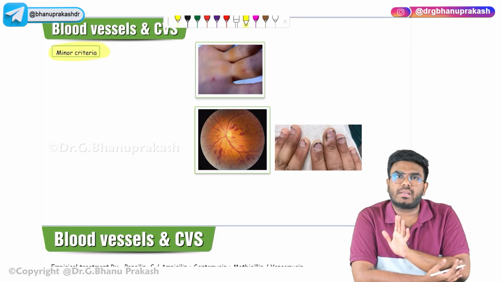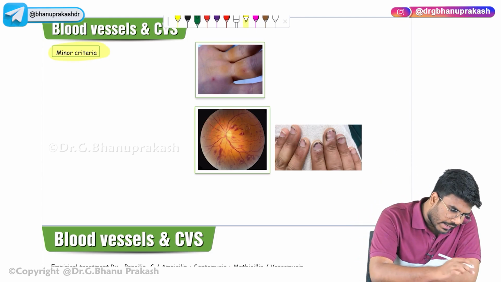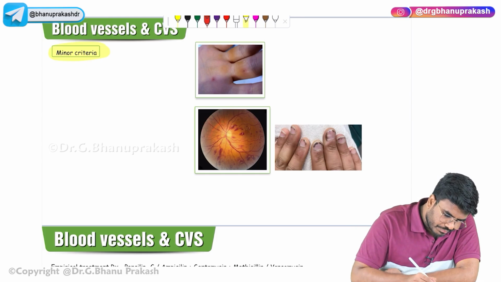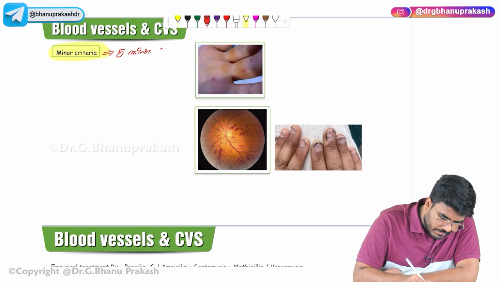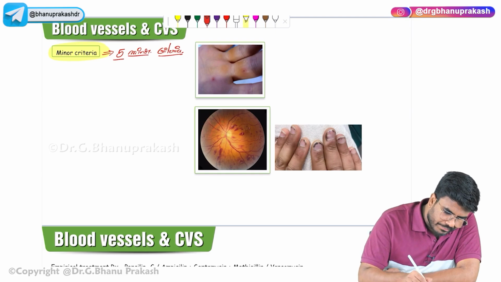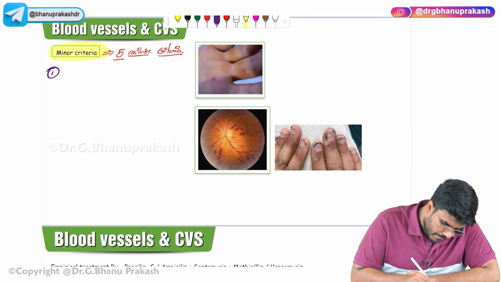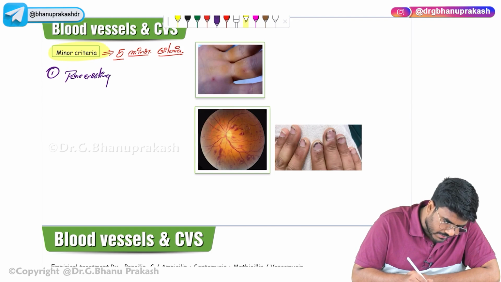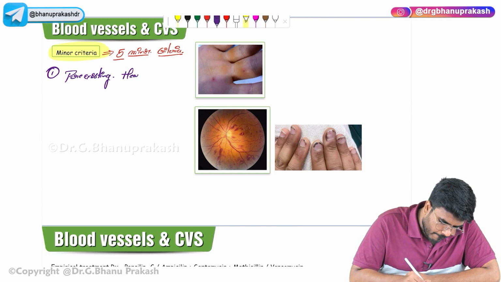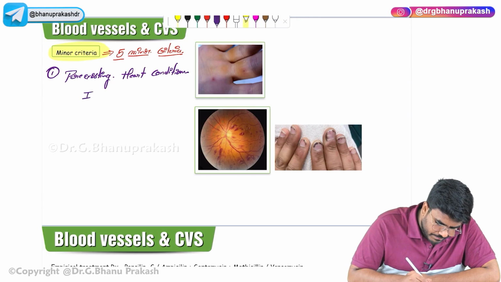Major criteria completed, minor criteria. How many minor criteria are there? There are actually 5 minor criteria. So what are these 5 minor criteria? The first minor criteria is pre-existing heart condition or IV drug abuse.